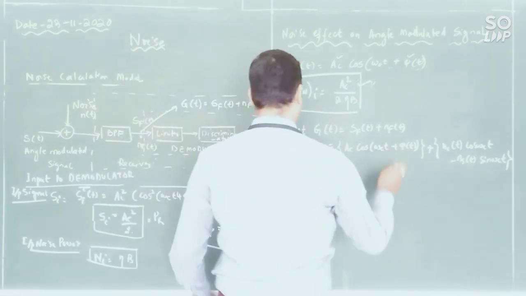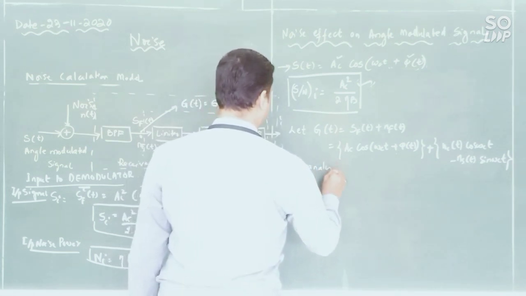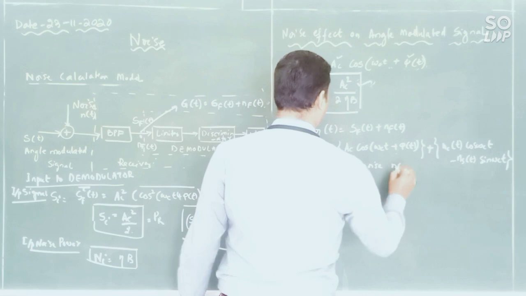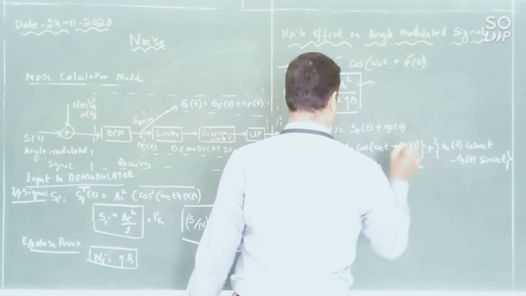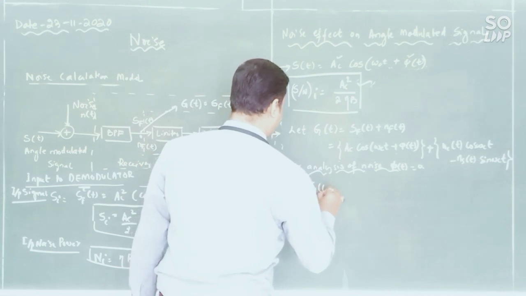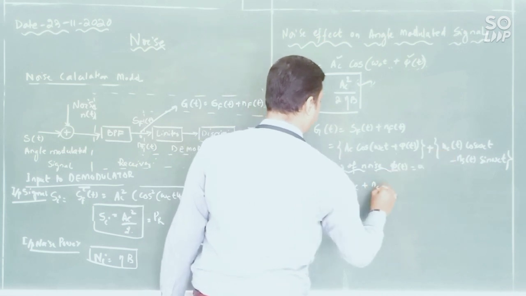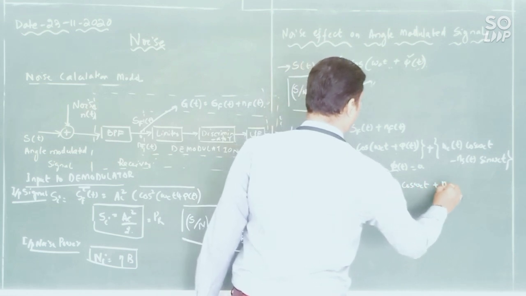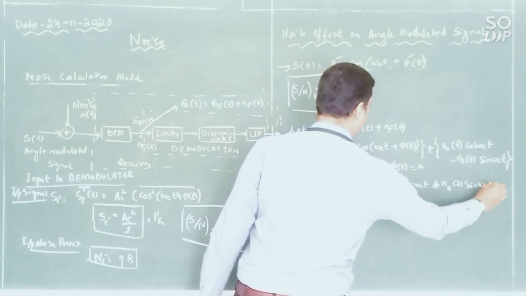So if I am neglecting this phi of t for analysis of noise, I can take it as 0. There is no phase dispersion for analysis of noise. Then I can write G of t as AC plus Nc of t whole into cos omega c t minus Ns of t sin omega c t.